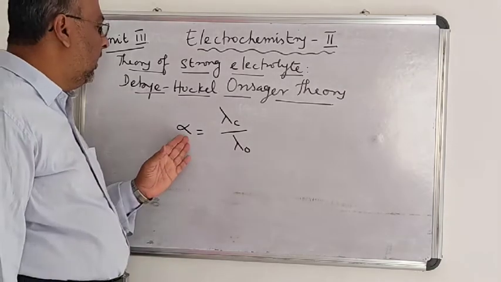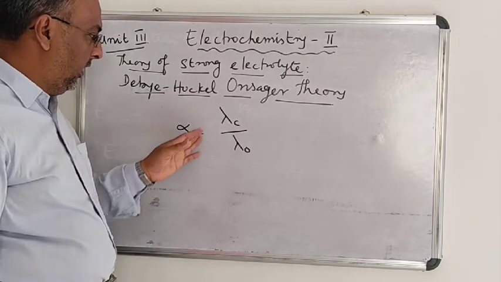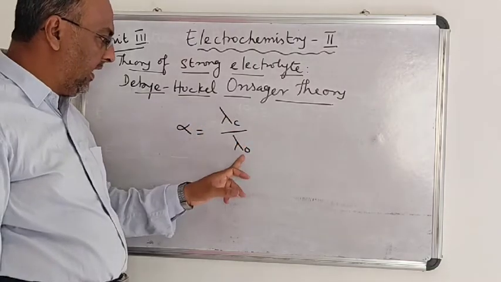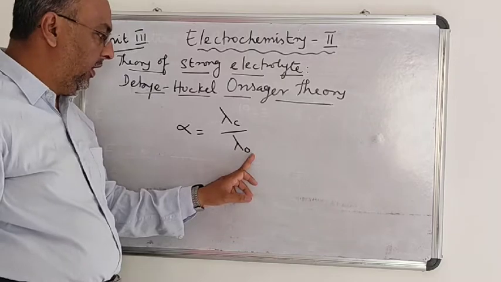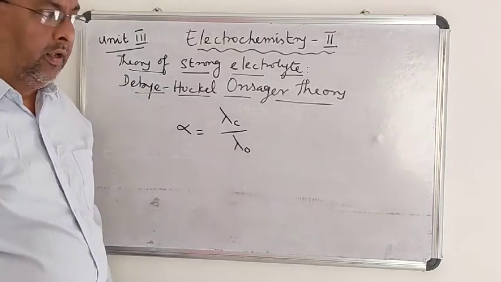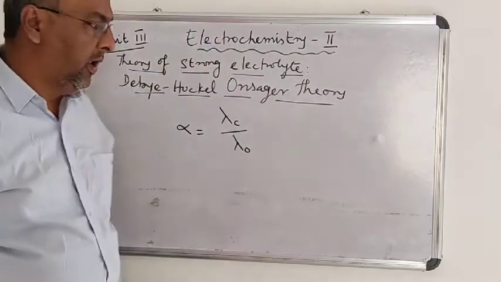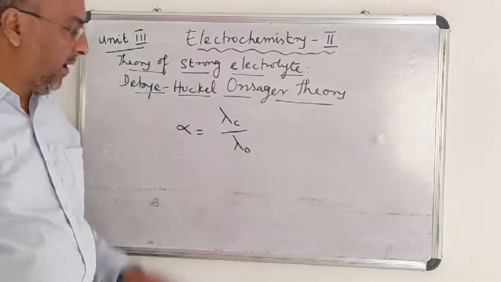That is, the degree of dissociation is the ratio between the equivalent conductance at a given concentration and the equivalent conductance at infinite dilution. This is not applicable in the case of all electrolytes.